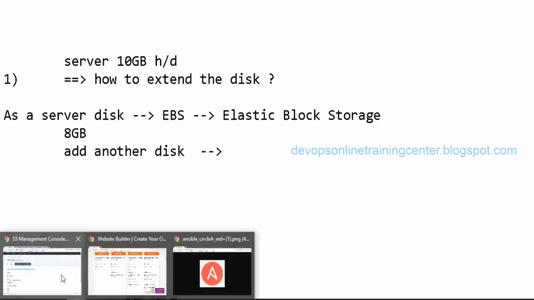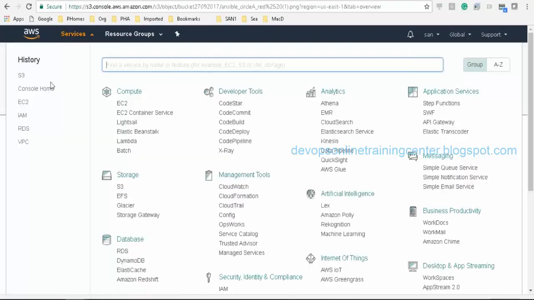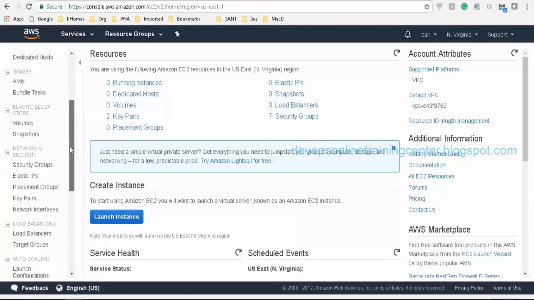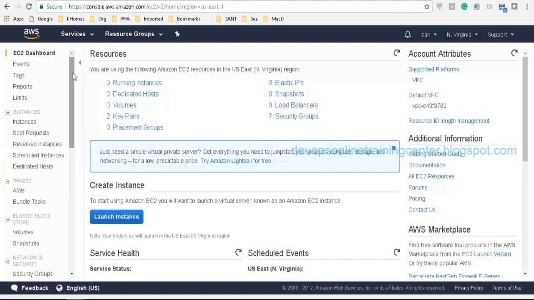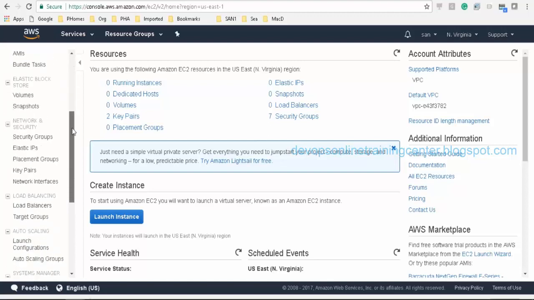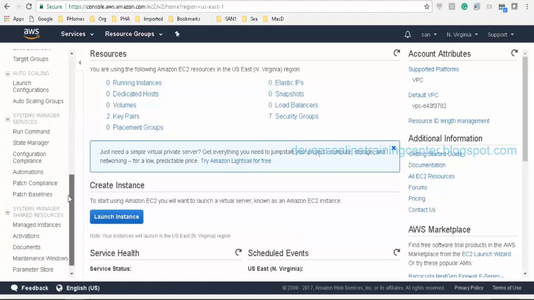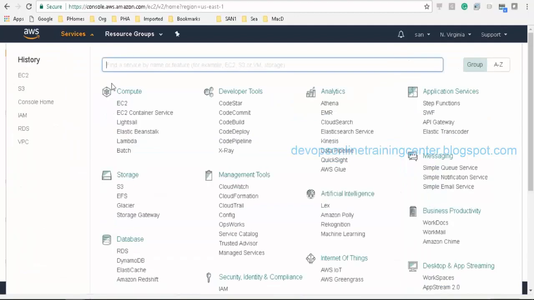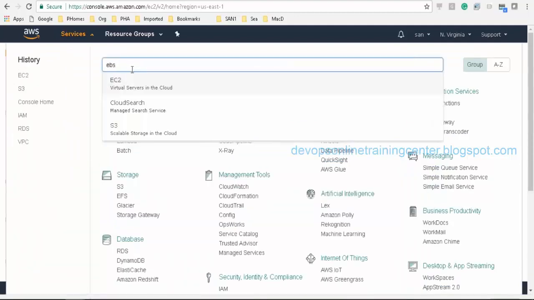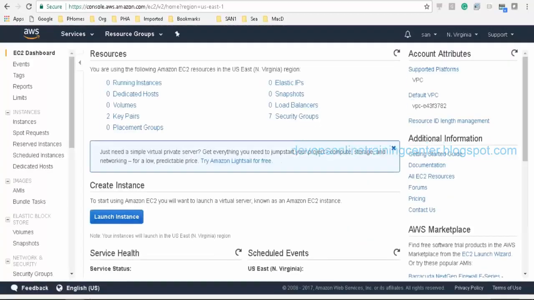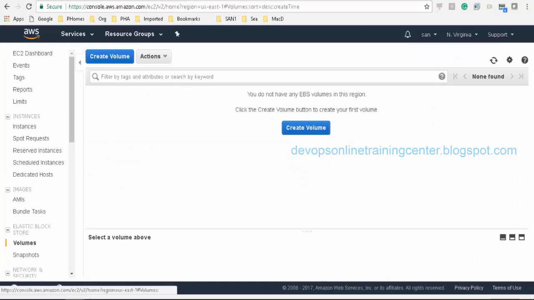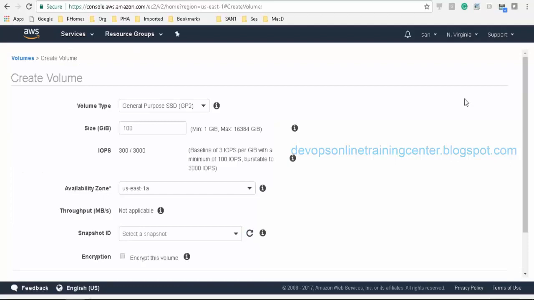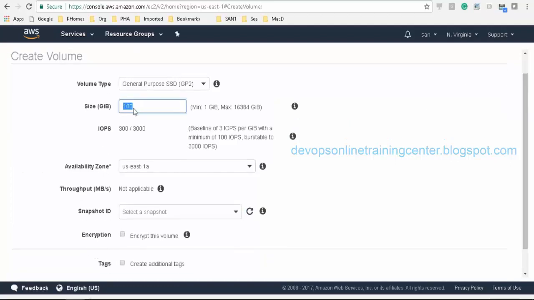There is something called EBS in EC2. Here we can create a volume, and this volume we can attach to a running instance.